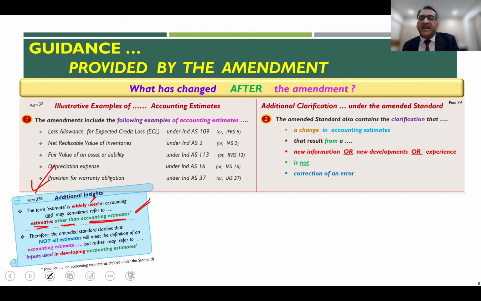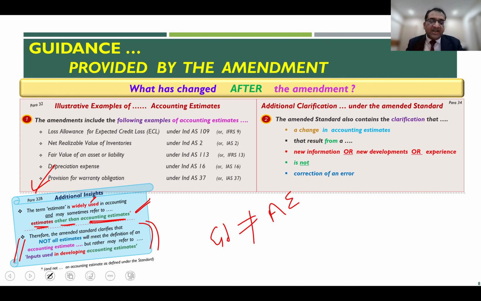Therefore, the amended standard clarifies that not all estimates are equal to accounting estimates. Rather, these estimates in many cases may represent inputs which are used in developing the accounting estimates.